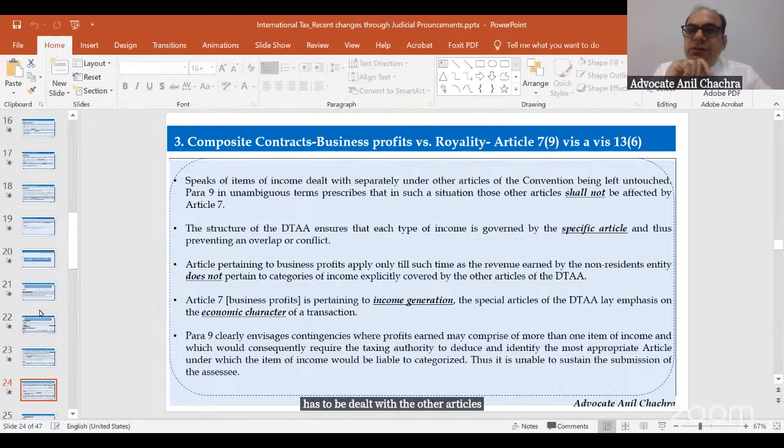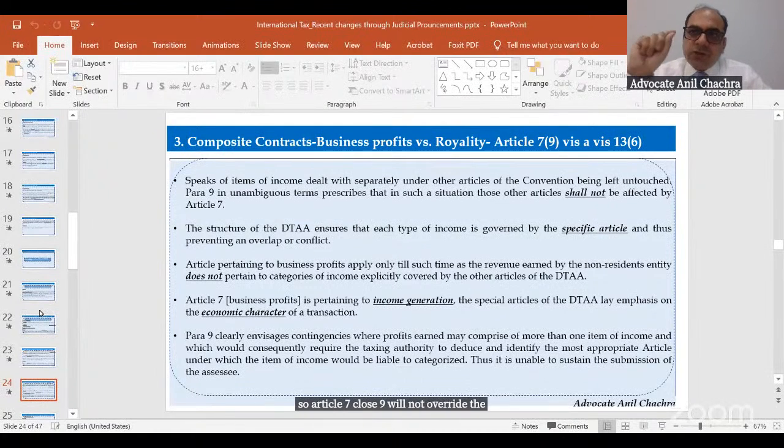So if suppose a particular item of a royalty or an interest or a fees for technical services has been defined in Article 12 or Article 11, so Article 7, Clause 9 will not override the Article 12.